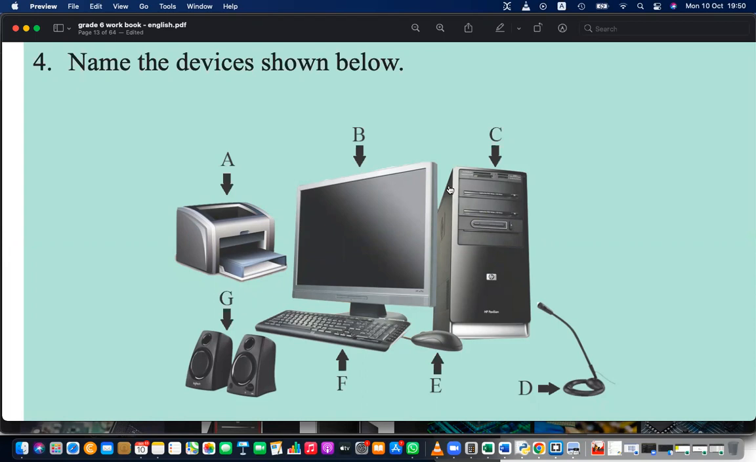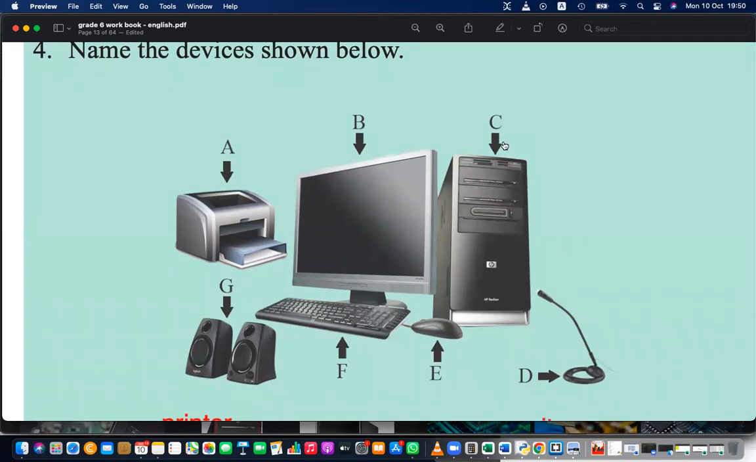In shops, people might tell you this is the CPU, but that is wrong. Inside that, there is a motherboard. In the motherboard, there is a connected CPU. CPU is a chip. So this is the system unit, right? B. Microphone. E. Mouse. F. Keyboard. And G. Speakers.